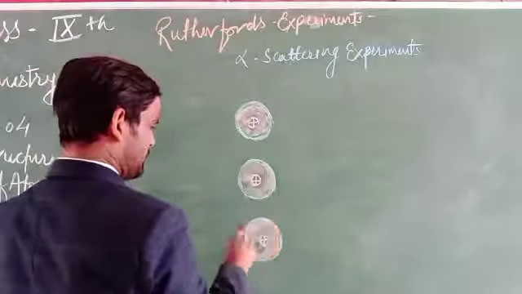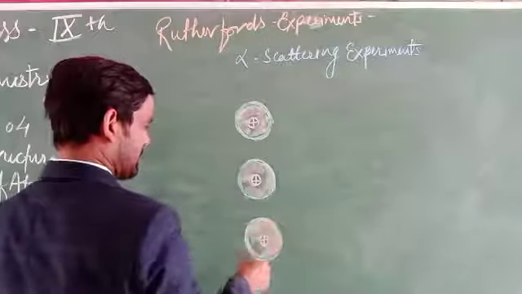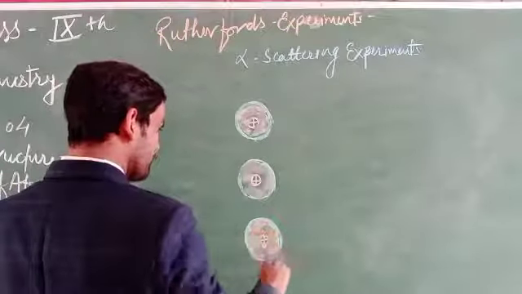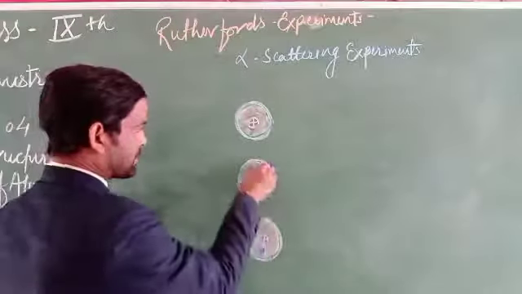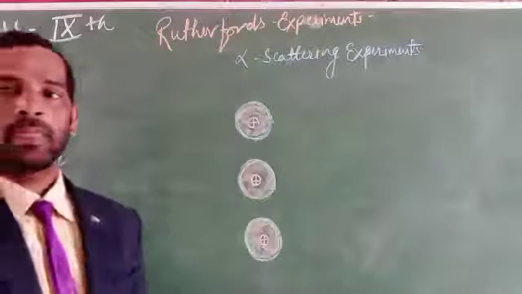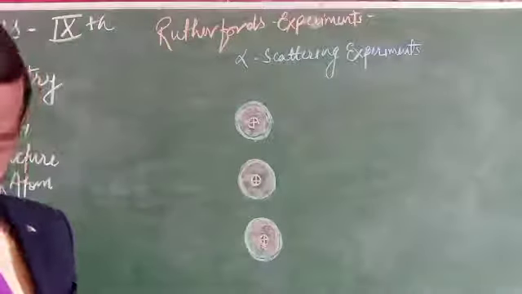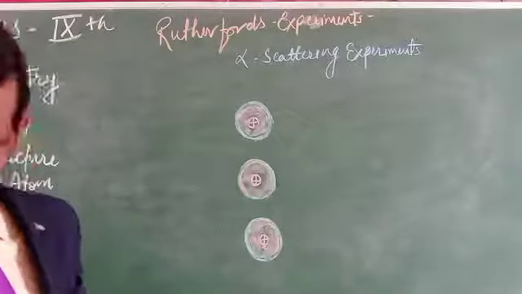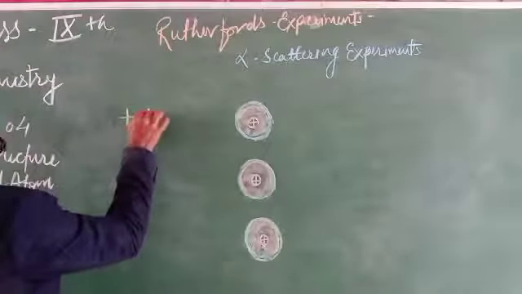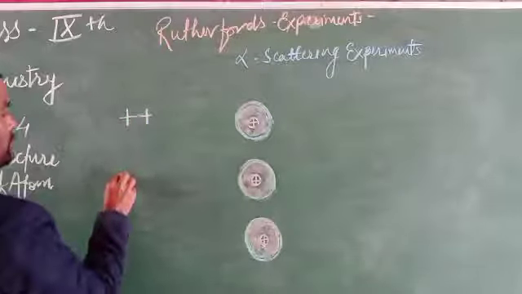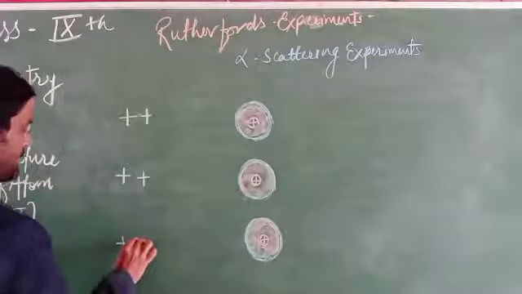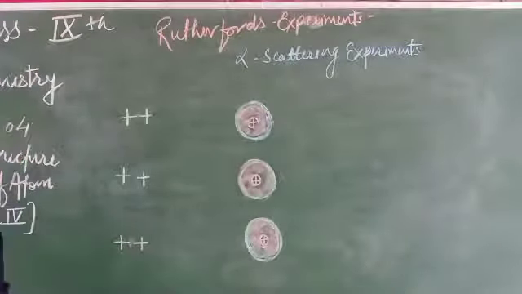So in case we can say that there are charges. Suppose there are alpha particles that contain two positive charges, which is why they are called alpha particles.